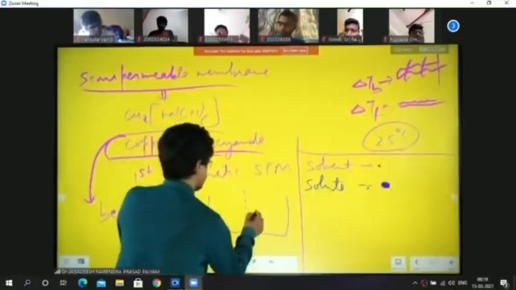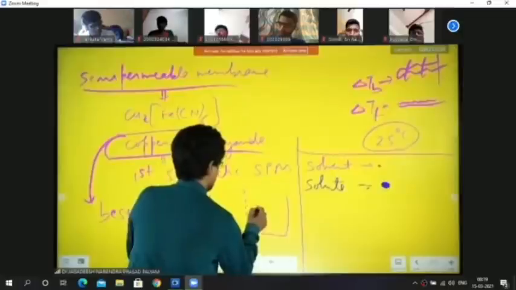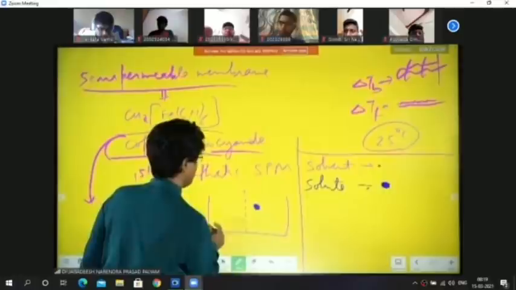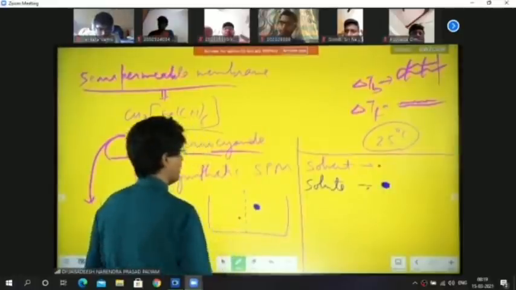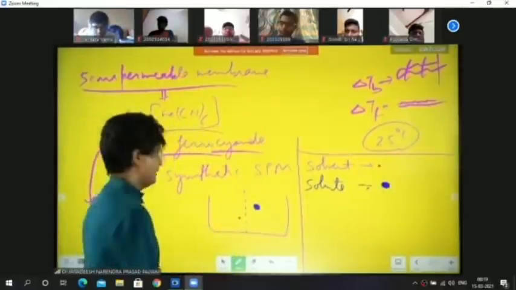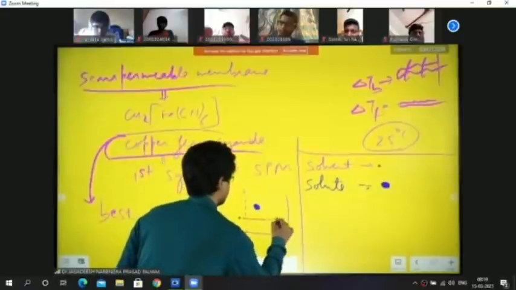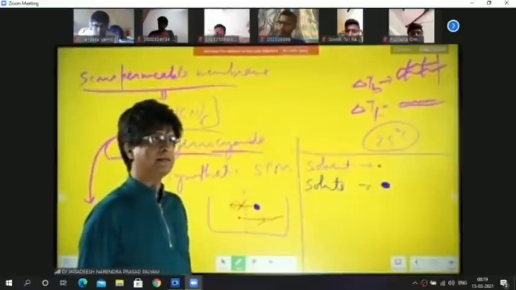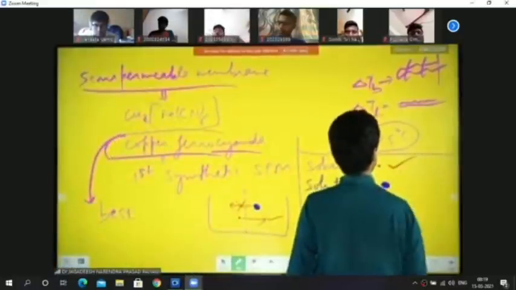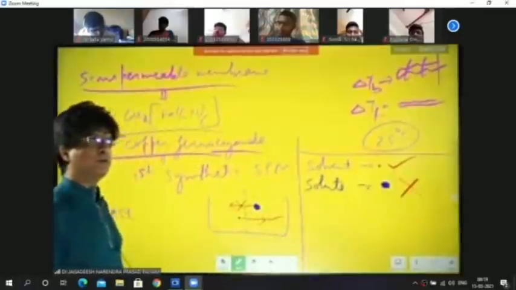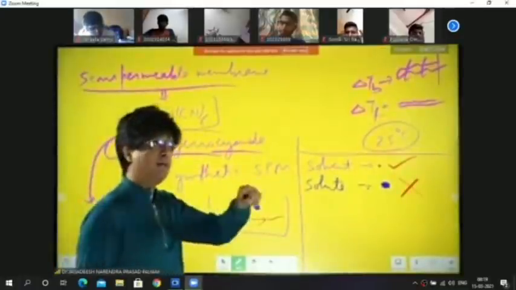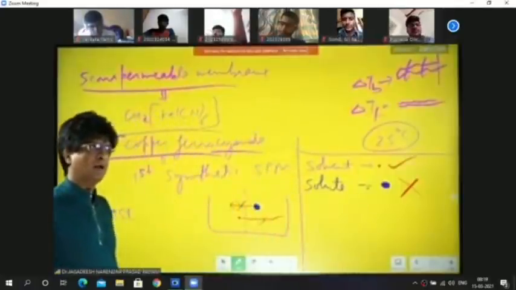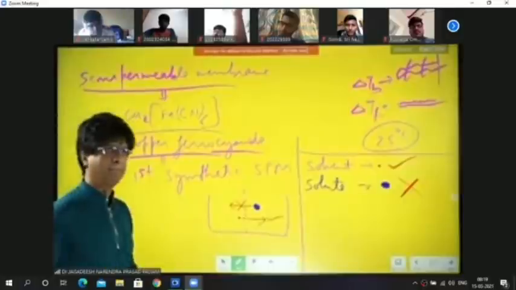So if I have a solute particle over here, a bigger one, and a solvent particle, which is a small one, who will pass through it? I believe the solvent particle will pass, but the solute will not pass. It is highly selective. So these particles will pass on, and these particles will not pass through the semi-permeable membrane. That means only solvent particles are allowed to flow, solute particles are not. That is the role of a semi-permeable membrane.